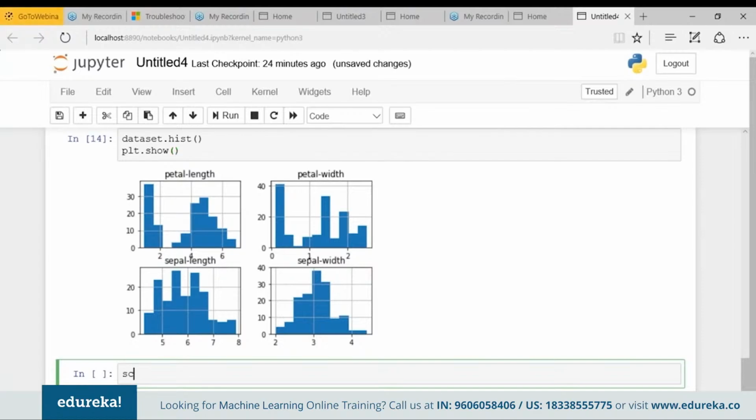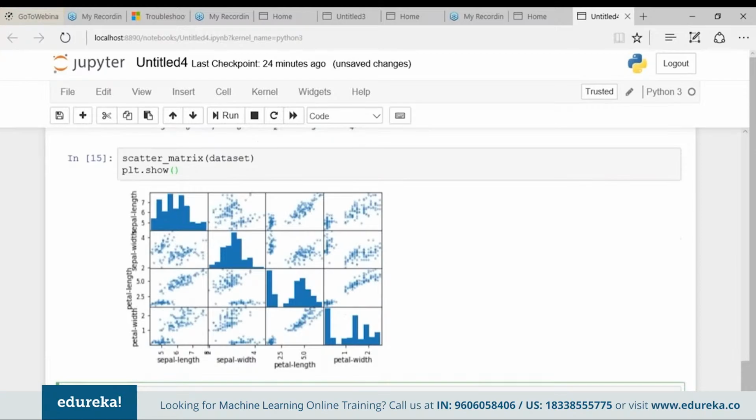So for creating a scatter plot, we need scatter matrix, and we need to pass our dataset into it. Okay, and then I want to see it. So plot.show. So this is how my scatter matrix looks like. There's a diagonal grouping of some pairs, right? So this suggests a high correlation and a predictable relationship. All right, this was our multivariate plot. Now let's move on and evaluate some algorithms.